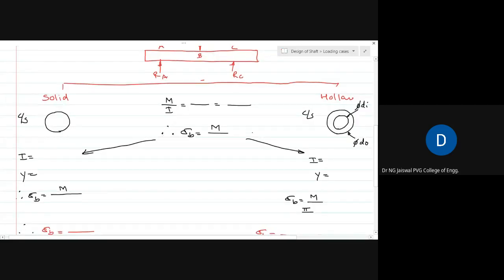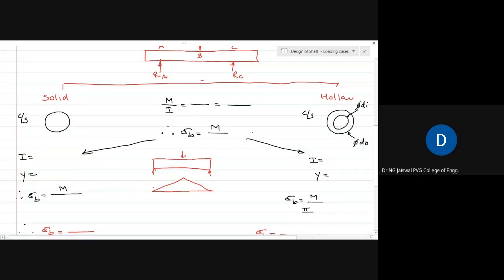Suppose I draw this again, the same loading, with the applied force here and two reactions at the two ends. You can always draw the bending moment diagram, and in this case it will be something like this. I hope this is all known to you.